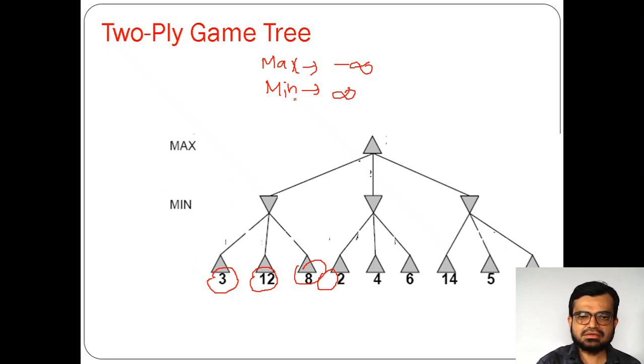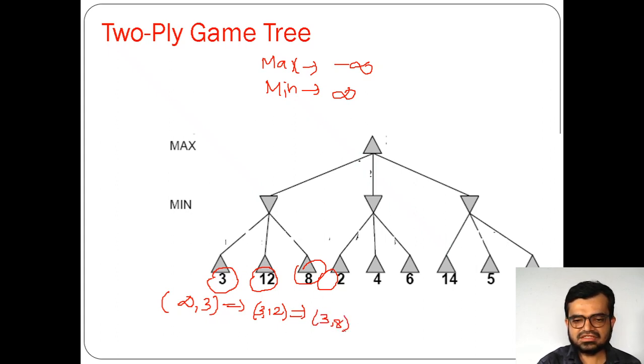Whenever you are taking minimum, the initial value of minimum is infinity, so I take infinity comma 3, which is minimum value 3. Now among 3 and 12, which is minimum value 3, and again the next value is 3 comma 8, which is minimum value 3. So here it updates as 3.